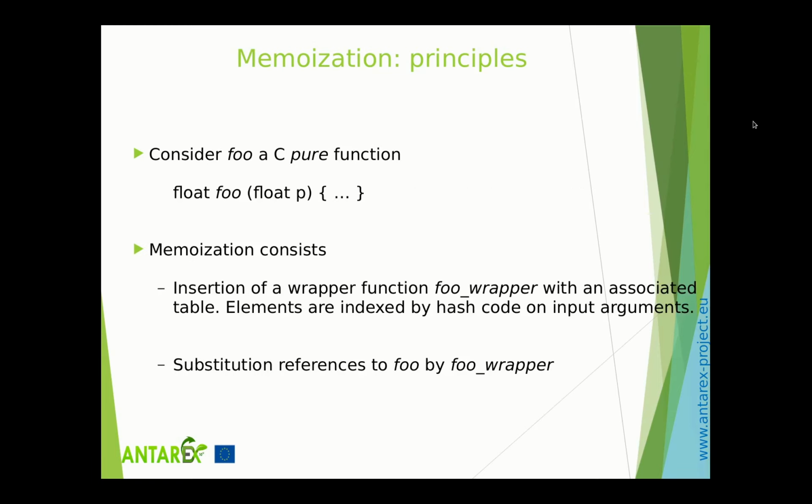If we consider a pure function, foo, here in this example, the memoization consists of two parts: the insertion of a wrapper function called foo wrapper with an associated table. The elements of this table are indexed by a hashcode function of the input arguments. And the second part is the substitution of the references to foo by foo wrapper.